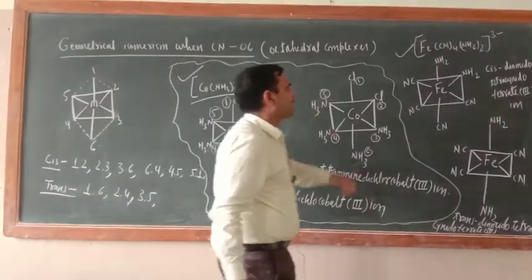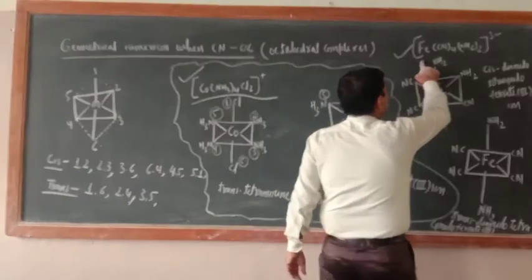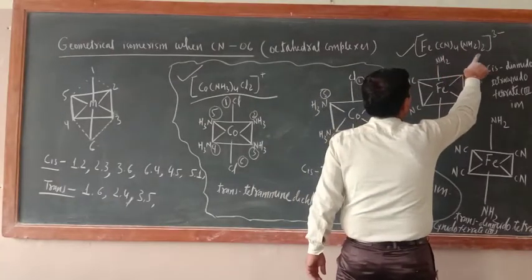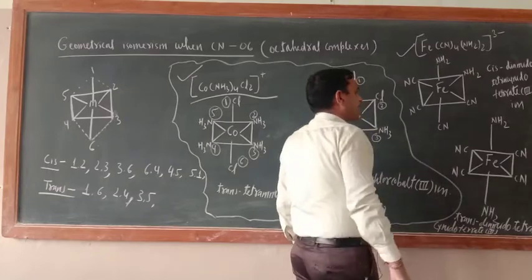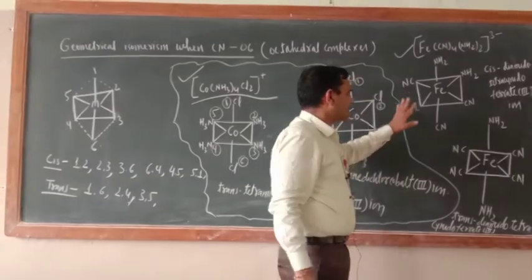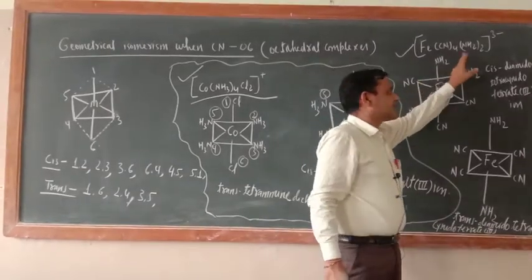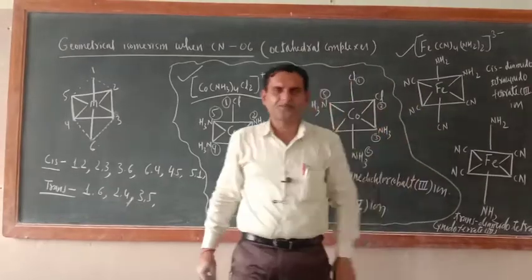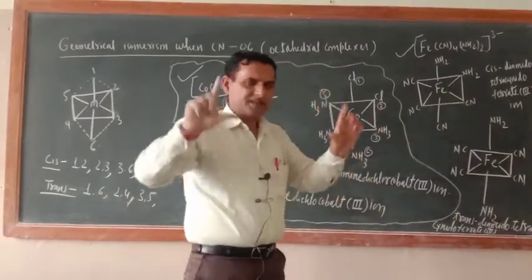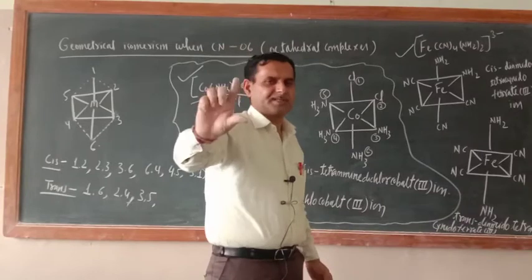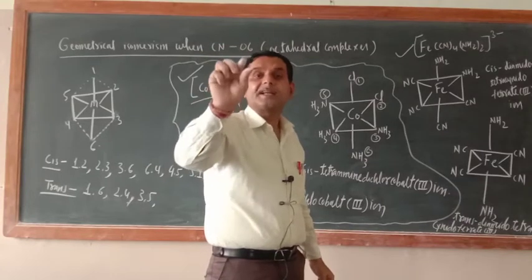Now see another example. Another example is [Fe(CN)4(NH2)2]3-. So just try to understand here. Always remember, in a coordination compound you first see which ligand is less.